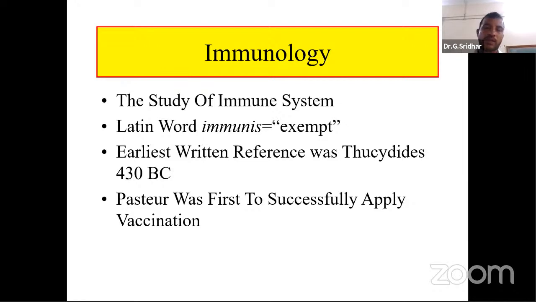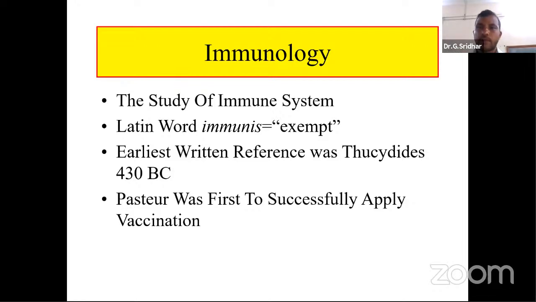But what is immune response? Immune response means the response we get in the body against the pathogens, to combat the pathogens, or to kill the pathogen. Such a protecting system we call the immune system. You can see here, the Latin word immunis means exempt. Exempt means you have to take it out, that means we'll keep it away. That means the word immune explains that which exempts the different types of pathogens which are invading our body or which can harm our body.